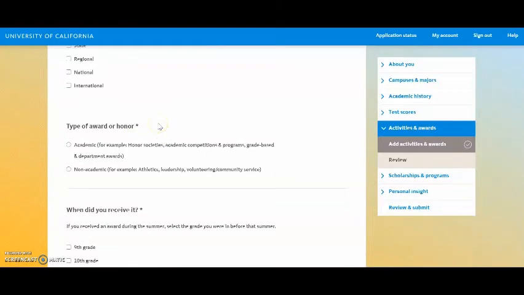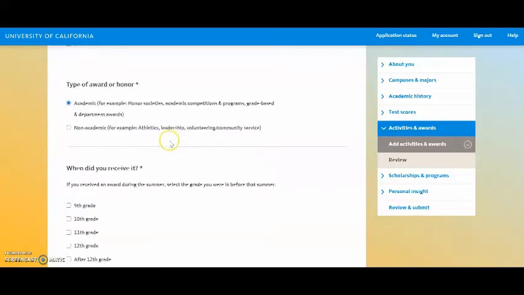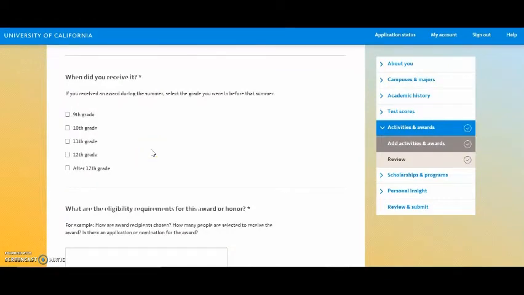Next question, type of award or honor. Is it academic or is it non-academic? Again, for this example, academic fits best. Next, I'd like to know when I received the award. Since it was in college, I'm going to mark after 12th grade. As a transfer student, it is recommended that you focus on college-related activities and awards. You may choose to include some high school as well, though, if they still seem relevant or you're still involved with them.